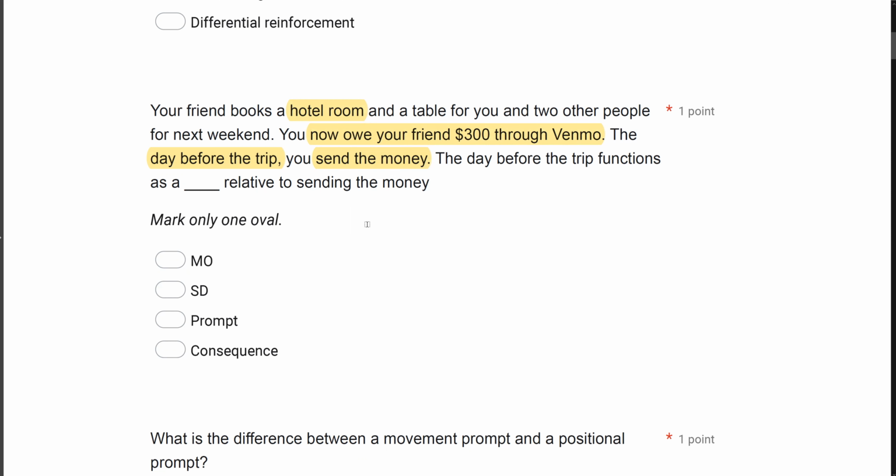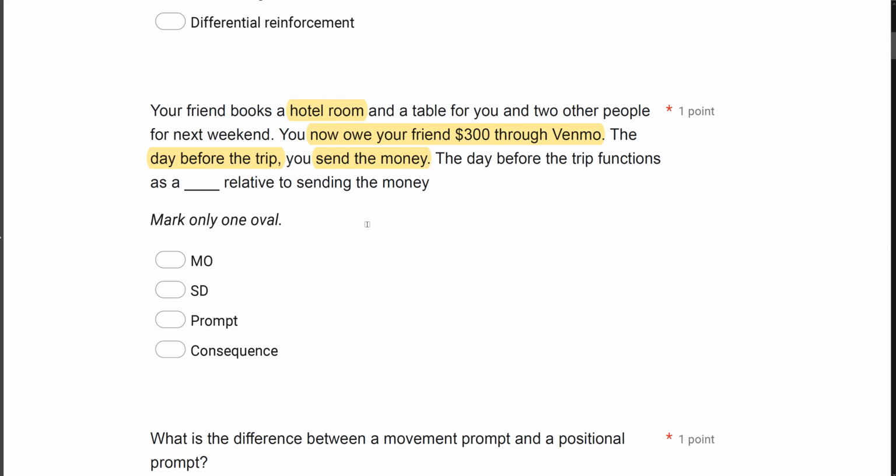It isn't a consequence because it's an antecedent. It's not a prompt because it comes before the response of sending the money. So it's going to be an MO. It's an establishing operation for you sending the money. It increases the value of sending the money and temporarily alters your behavior.